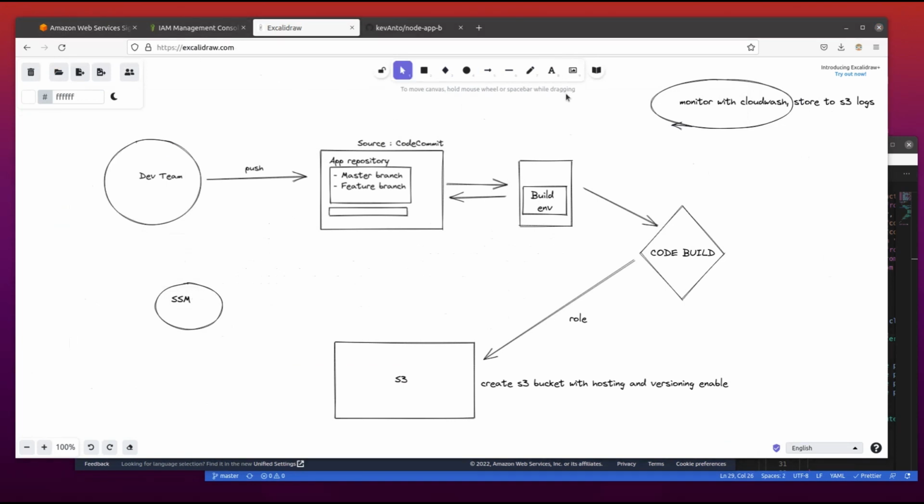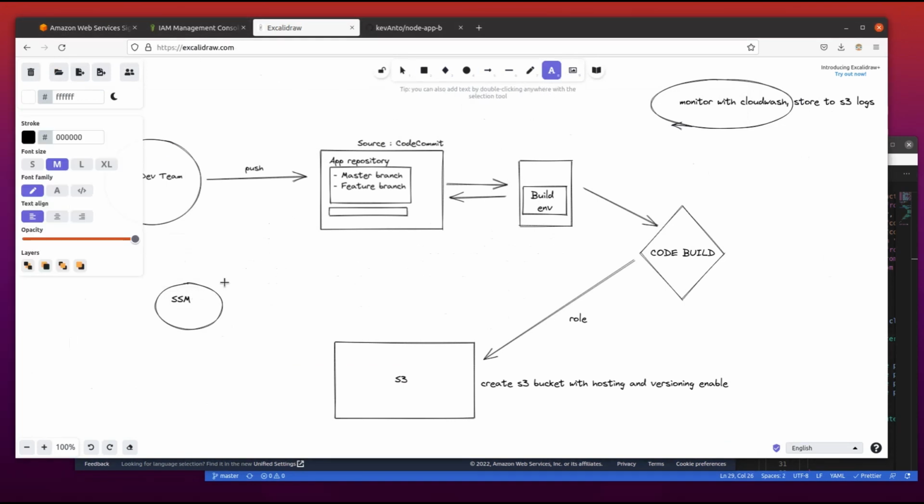We will go to SSM, store a password, store the username, and call back those parameters within our CodeBuild project, so it uses these parameters, not our credentials in clear.